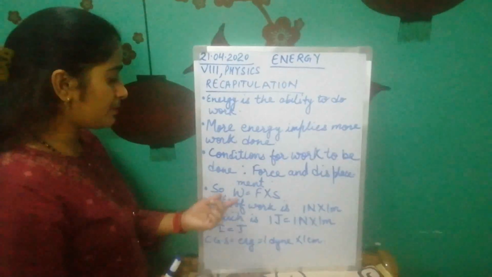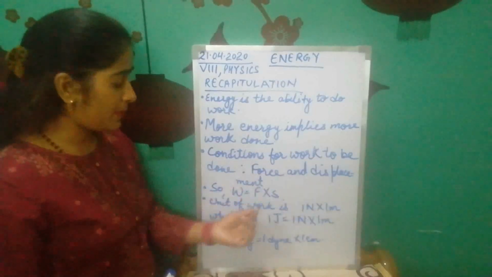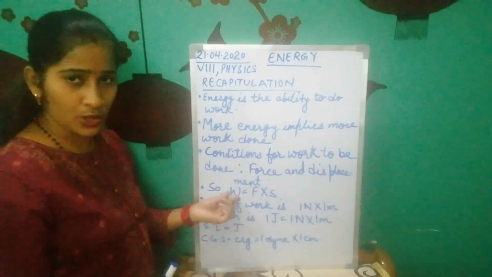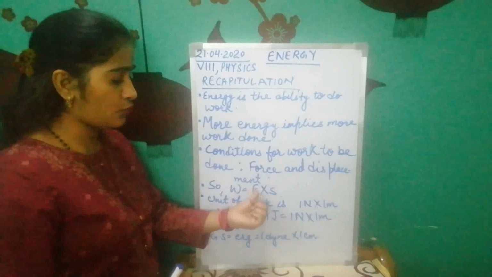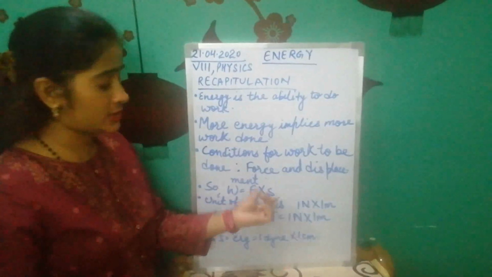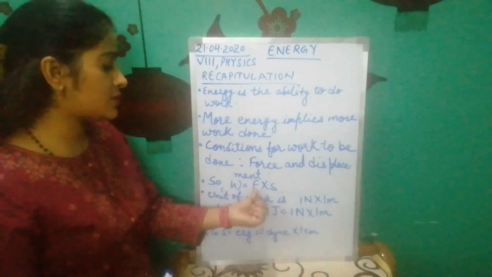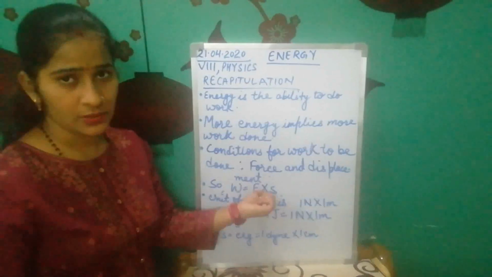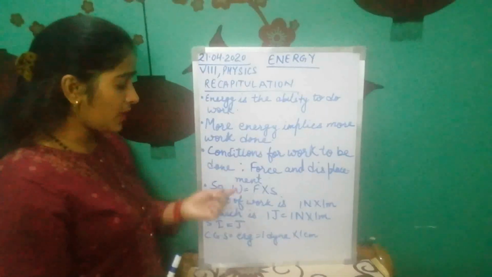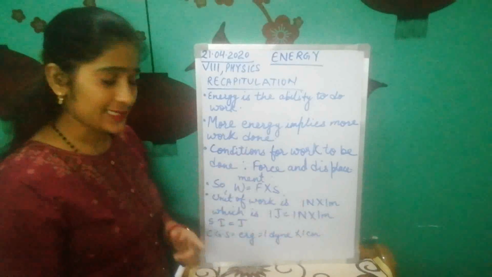Symbolically, how can we represent it? W, work done, equals what? The product of the force applied and the displacement caused. S is the displacement caused. F symbolizes the force applied on the body. So the formula is W equals F into S, class.